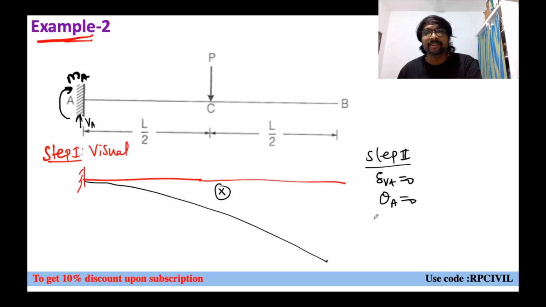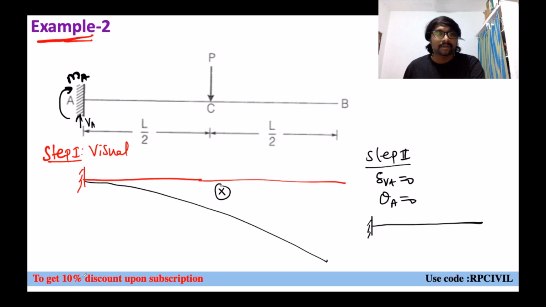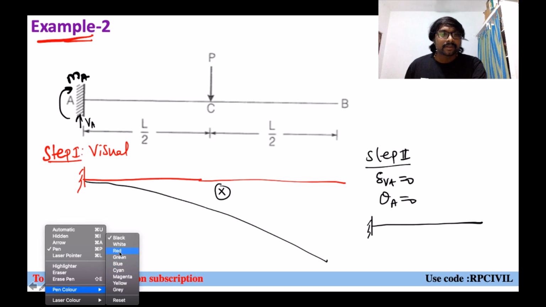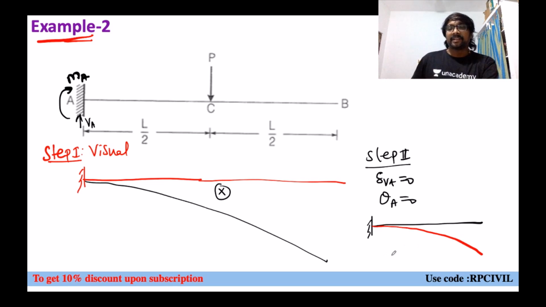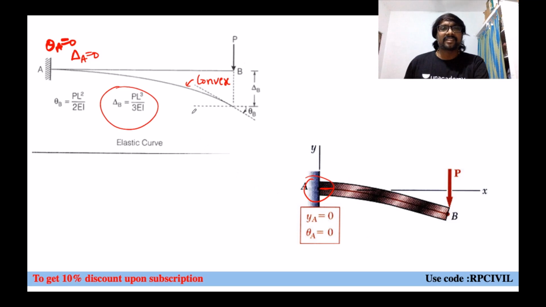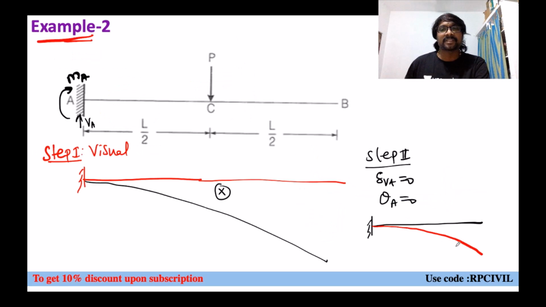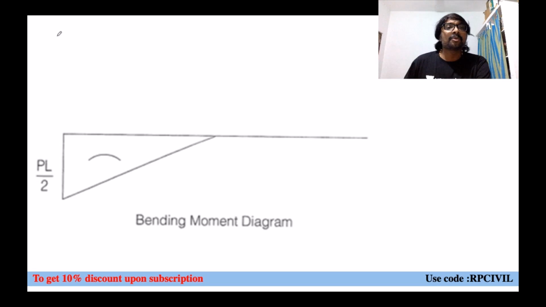How the diagram will be modified then? Our diagram will be modified like this. So from the fixed end, just nearby the fixed end, if you observe, what you are having? No vertical deformation, no slope will be there. Then the deformation and everything will be starting from here itself, like that. Okay. So you may get it out. Sir, what is the difference between the first diagram and the second diagram? Yes, there is a difference. That will be getting from the bending moment diagram.